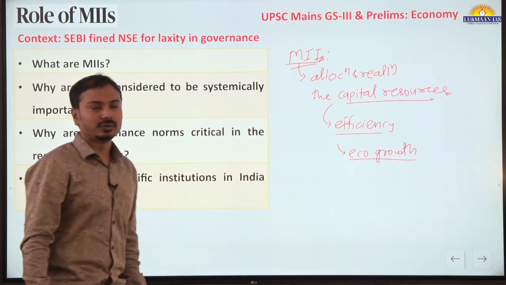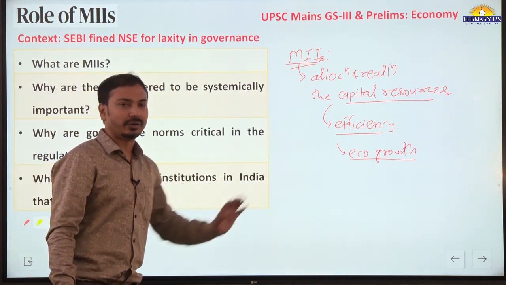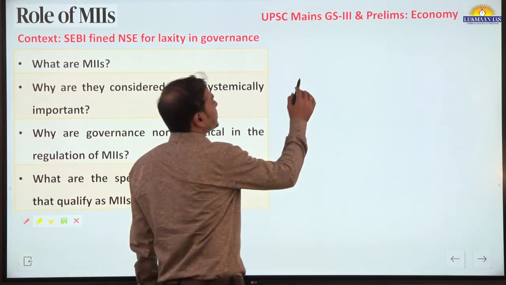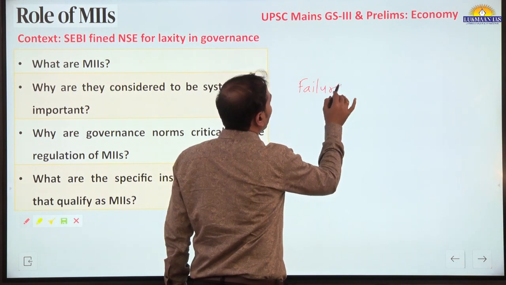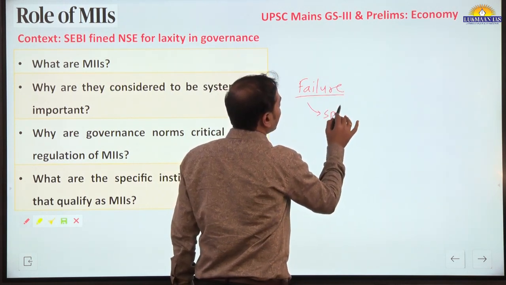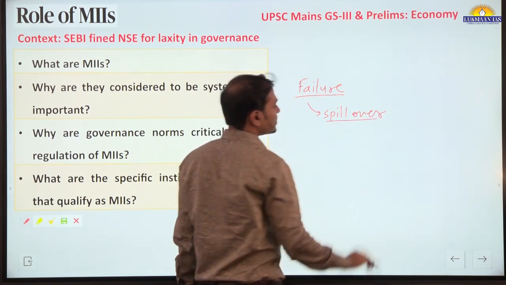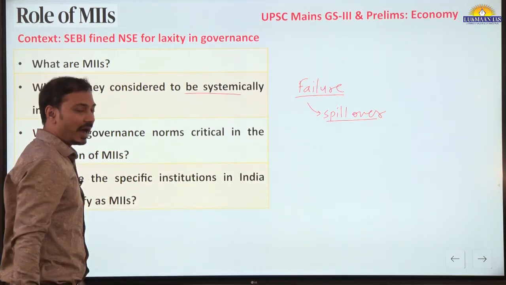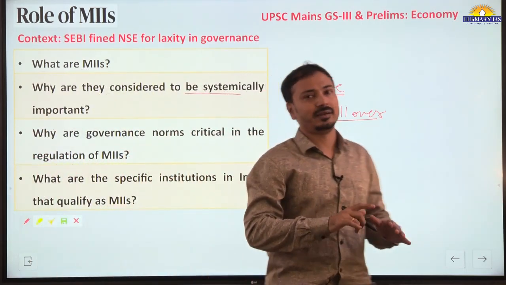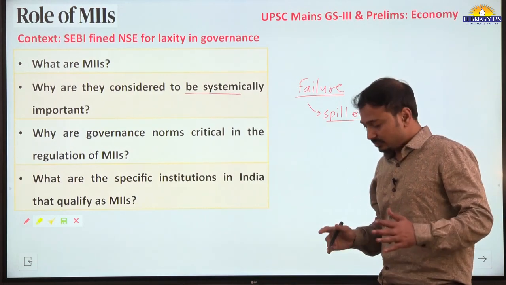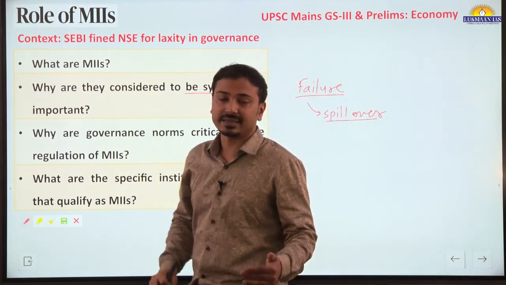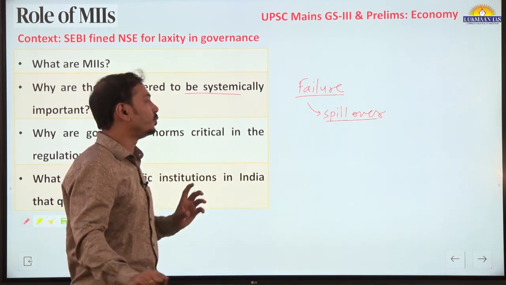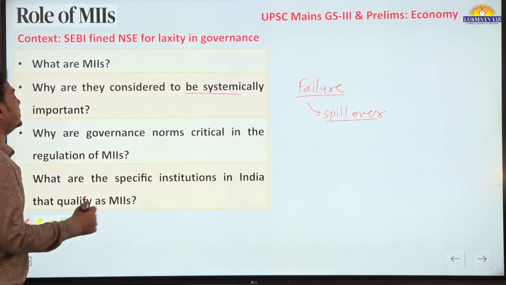So this is a very important aspect for the Indian economy, and that's why any failure in these institutions will have a spillover effect on other sectors of the economy, and that's why they are designated as systemically important. Like RBI designates certain banks like SBI, or in the private sector ICICI Bank, as systemically important banks; this designation is given to institutions.